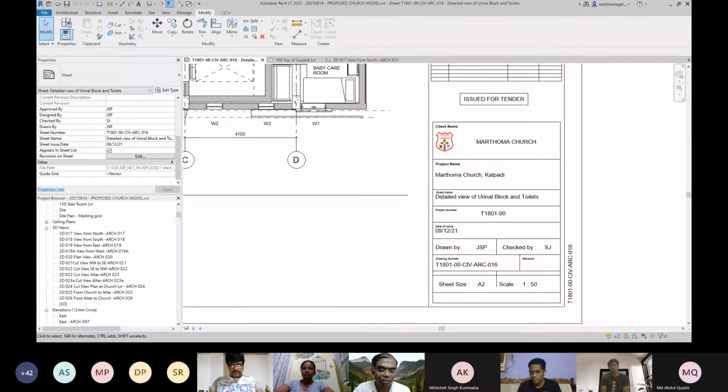Over and above this, the Middle East is also going in for BIM. So everything is on a digital platform. We are trying to integrate everything on one digital model, and we are trying to pass the information and update all the information on one digital model. So this is a little bit about BIM.